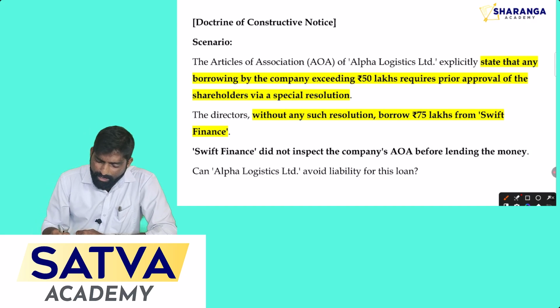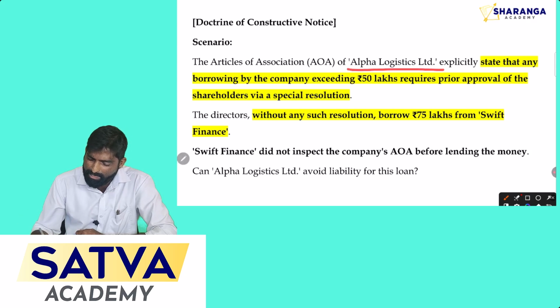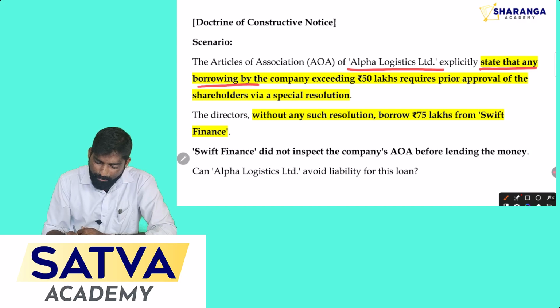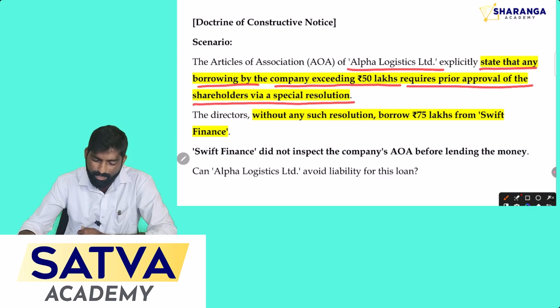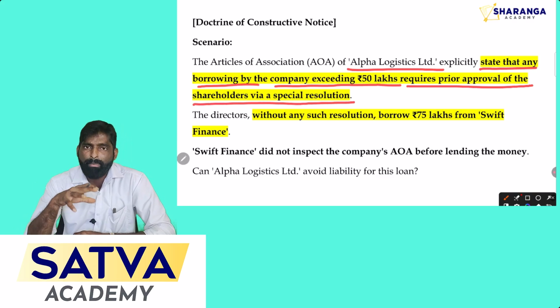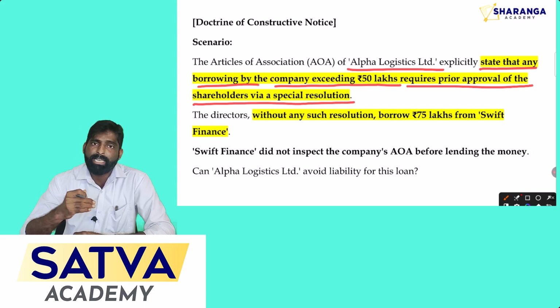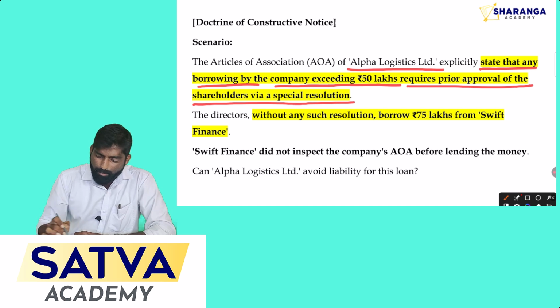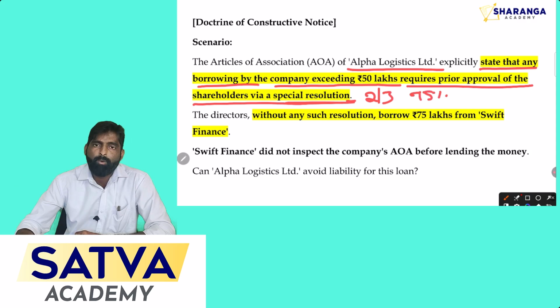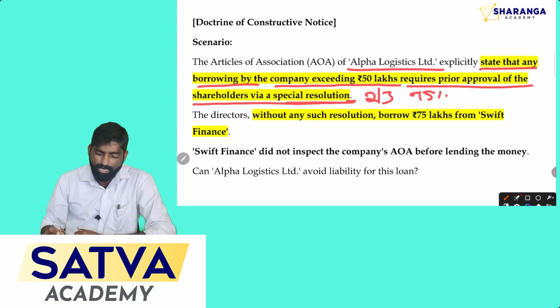See. The articles of association or else AOA of Alpha Logistic Limited explicitly state that any borrowings by the company exceeding 50 lakh requires prior approval of the shareholders via special resolution. That means if a company's director wants to take a loan which exceeds 50 lakh rupees, then that director should get the approval from the shareholders by passing the special resolution. Here special resolution means there should be more than 3/4 majority or else 75% of the vote share by the shareholders. So that is the condition.